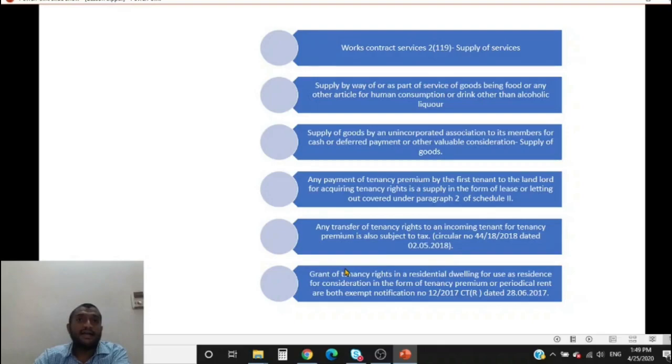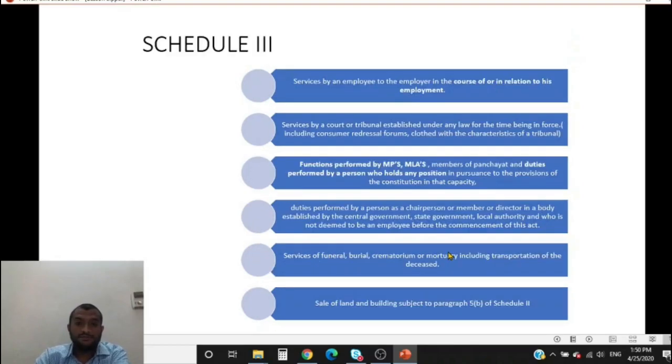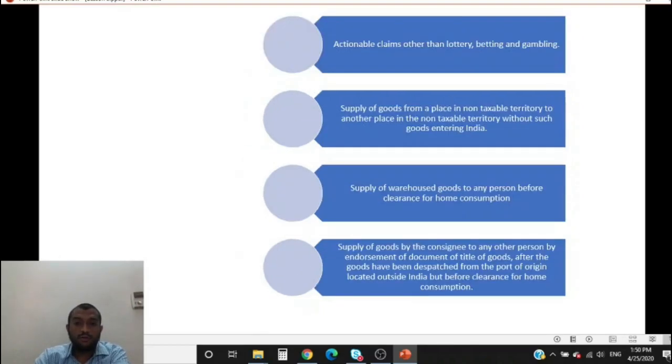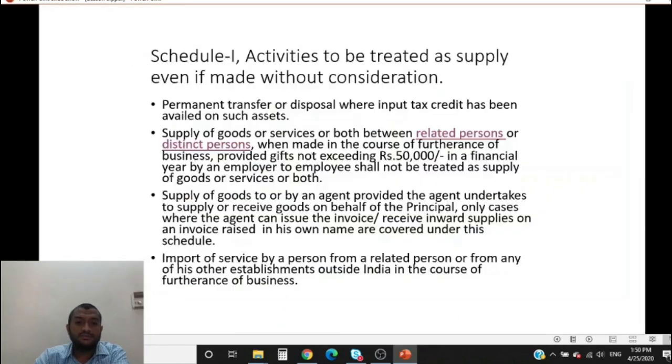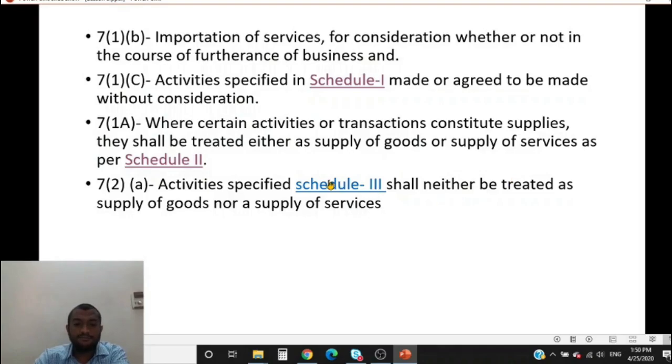Now, renting of residential property for use as residential dwelling is exempt. Similarly, transfer of tenancy rights for a residential property for use as residential dwelling is also exempt. Grant of tenancy rights in a residential dwelling for use as residence, in the form of tenancy premium or periodical rent, are both exempt as per notification 12/2017 dated 28th June 2017. Understood? Now, before going to schedule 3, let us look at the other situations. Alright, we'll finish off schedule 3.